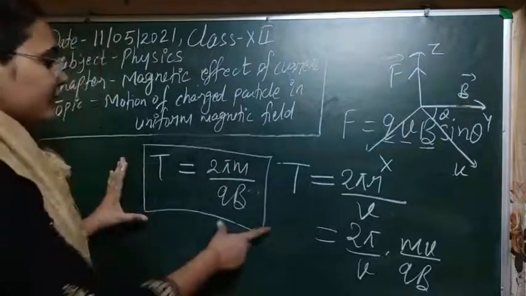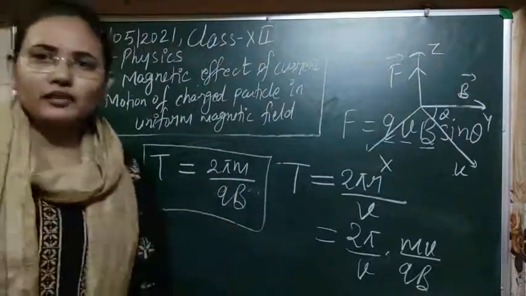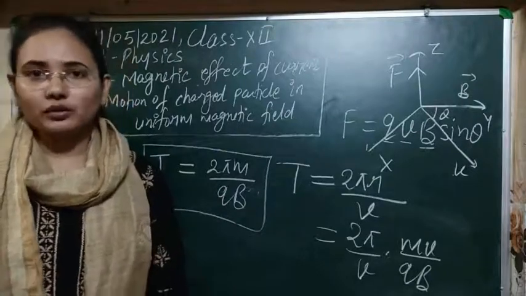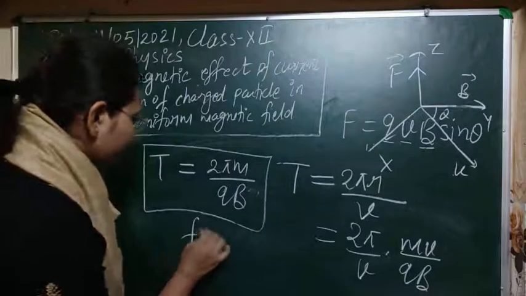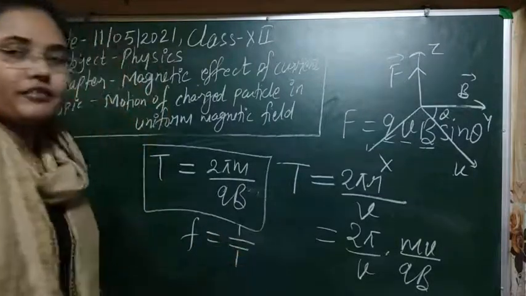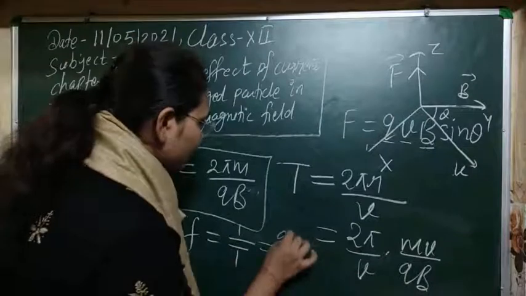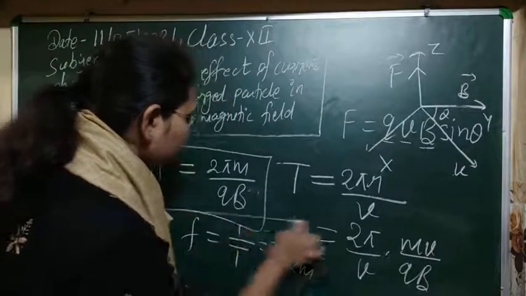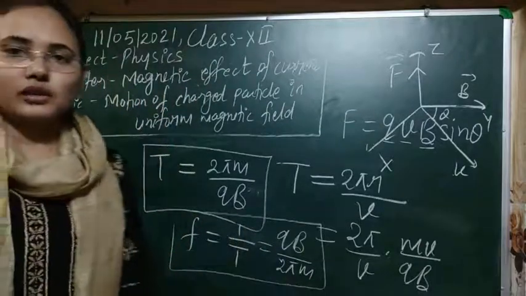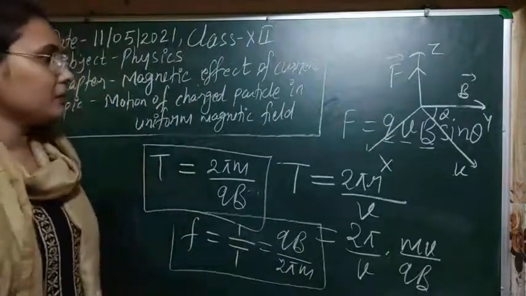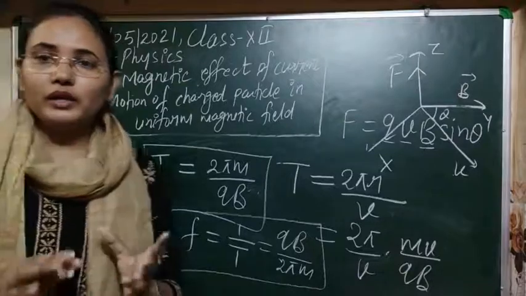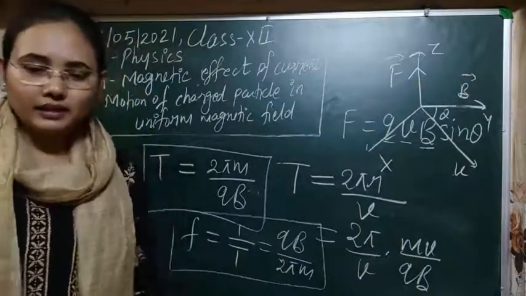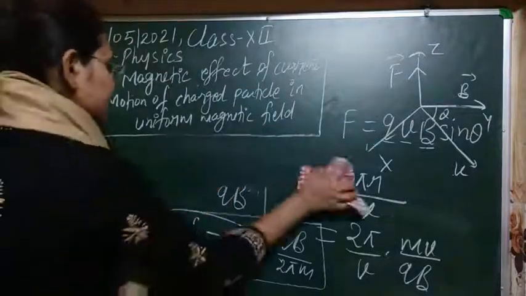If it is clear, then you can also calculate the frequency of revolution here, meaning in 1 second how many revolutions it can do. For that you know that frequency is the reciprocal of the time period. So from here we can also calculate how many revolutions the charged particle can make in 1 second. In this way, by only knowing the force acting on it, we can easily understand the information about the charged particle. Clear?